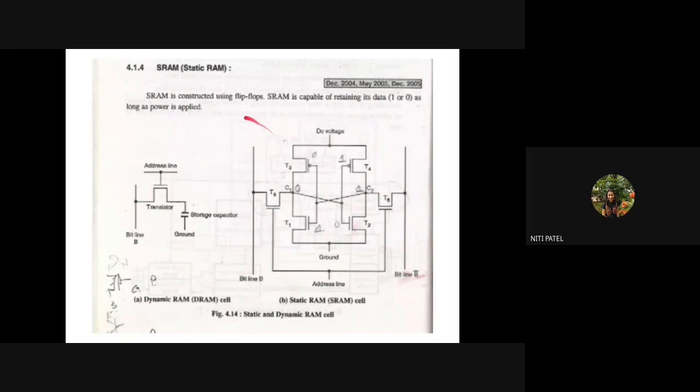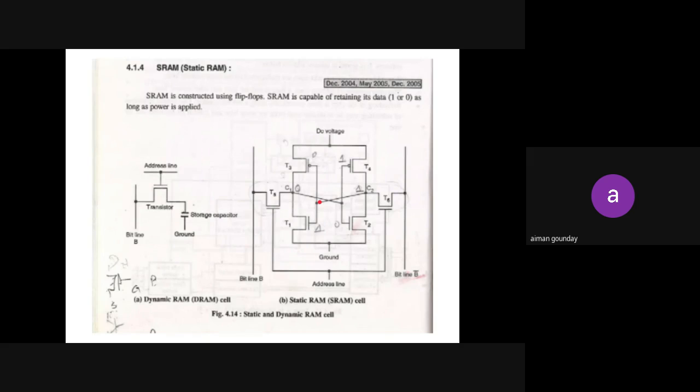Your SRAM stores data in the form of a flip-flop, which is a 1-bit storage, either 0 or 1. We haven't used a flip-flop over here, but to create the effect of a flip-flop, we have used these transistors and joined them in a cross connection, cross-coupled. So when I cross-couple them, it gives me the effect of a flip-flop, which will store 1 bit, either 0 or 1. Is that okay now?